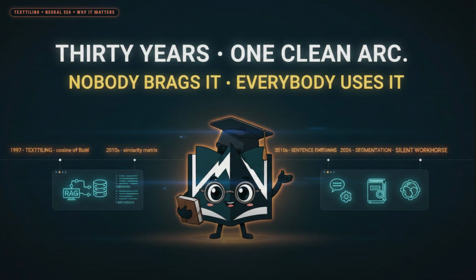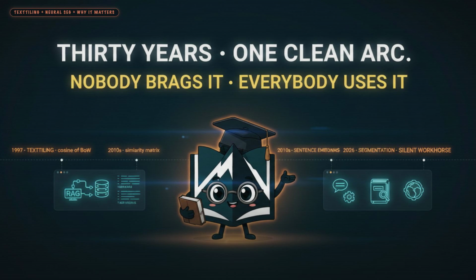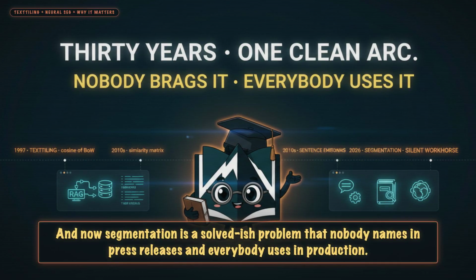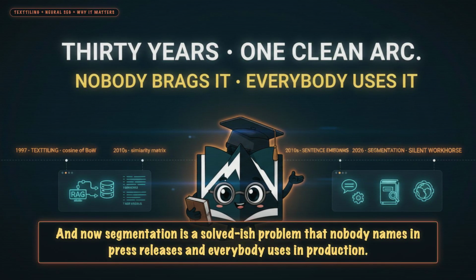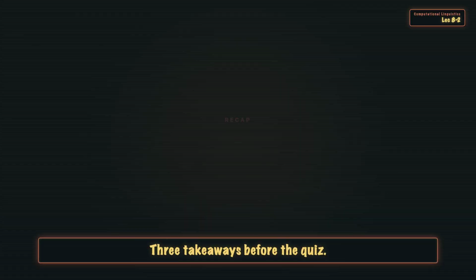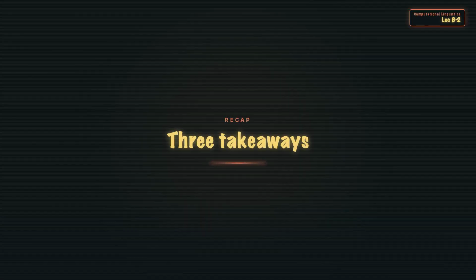Cosine gave you the shape. Embeddings sharpened the metric. Wikipedia gave you free labels. And now segmentation is a solved-ish problem that nobody names in press releases and everybody uses in production. 3 takeaways before the quiz.